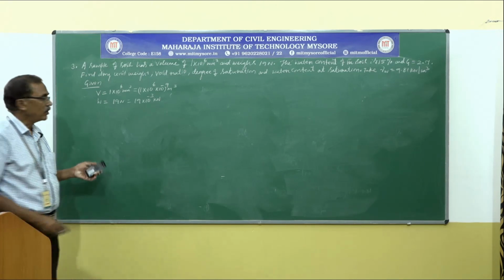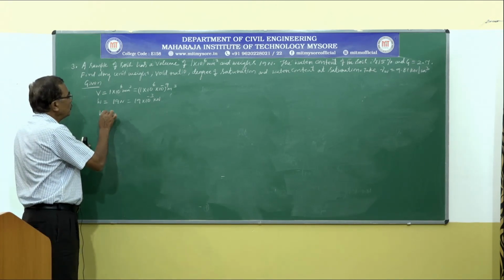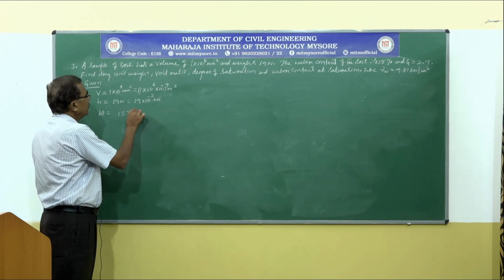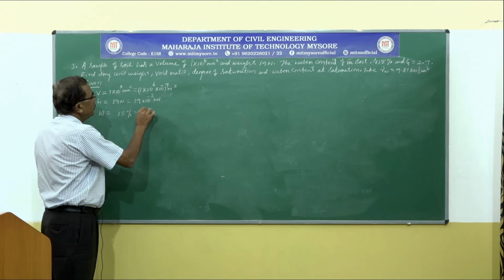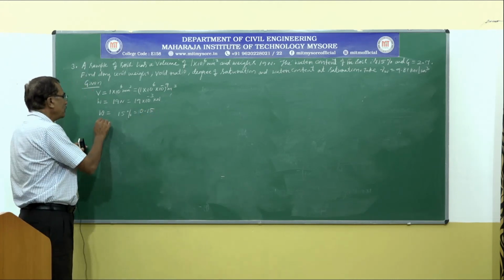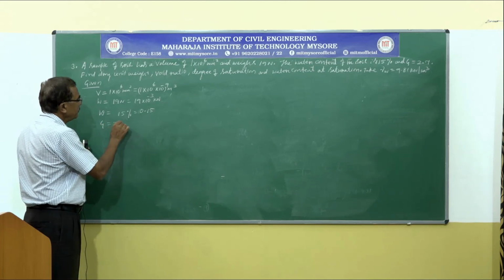The water content of soil is W is equal to 15%, 0.15. Specific gravity of soil G is equal to 2.7.